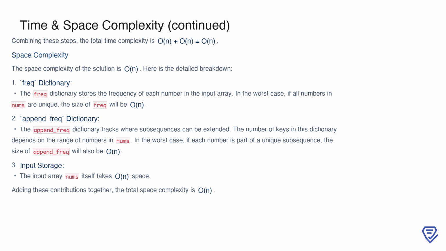Similarly, the append_frequency dictionary tracks where subsequences can be extended. In the worst case, if every number is part of a unique subsequence, its size will also be O(n). Additionally, the input array nums itself takes up O(n) space. When we combine these factors, the total space complexity is O(n).